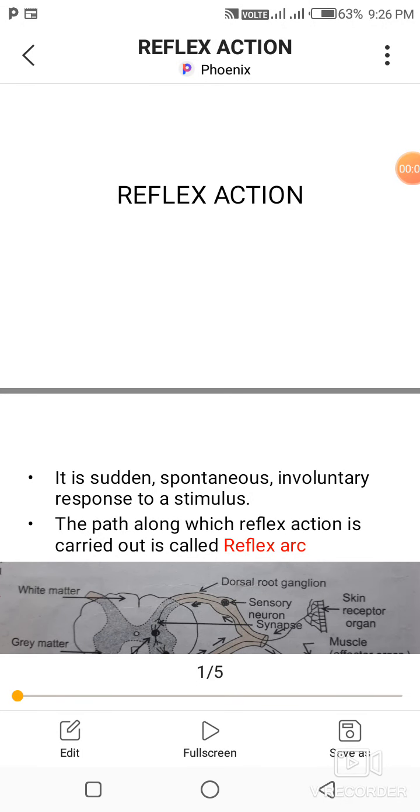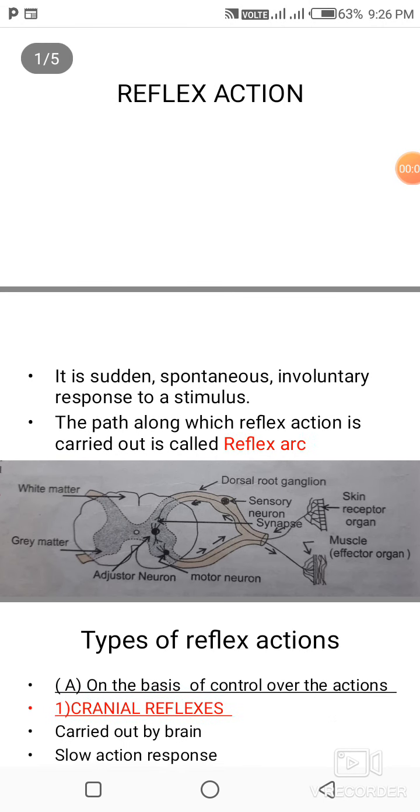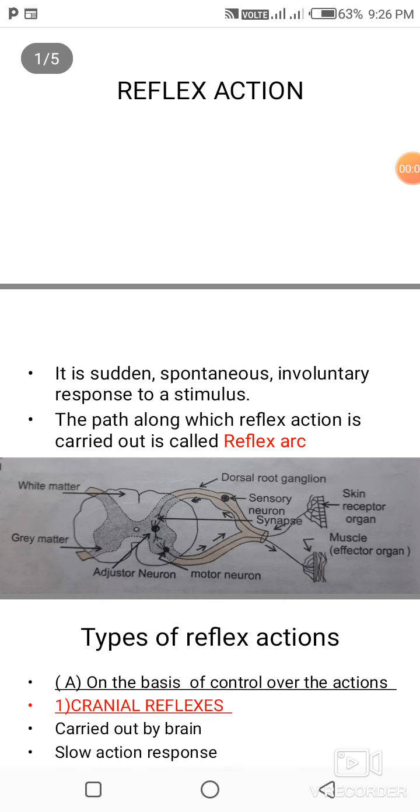Part of our lesson is reflex action. It is a sudden, spontaneous, involuntary response to a stimulus. What is a stimulus? Any change in the surrounding, physical or chemical, that can generate a response is called a stimulus.